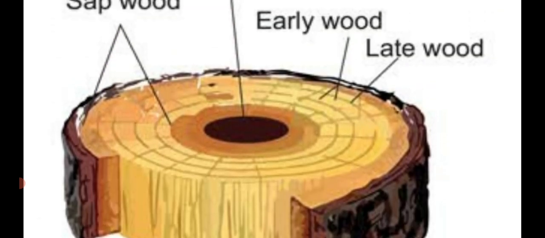See, the concentric circles present in the wooden block indicate annual rings, which determine the age of a plant or a tree. One annual ring is produced per year. Annual means per year; only 1 ring is produced. Sometimes, due to climatic conditions, more than 1 ring is produced within the year or in the middle of the season. Those rings are known as false annual rings or pseudo annual rings.